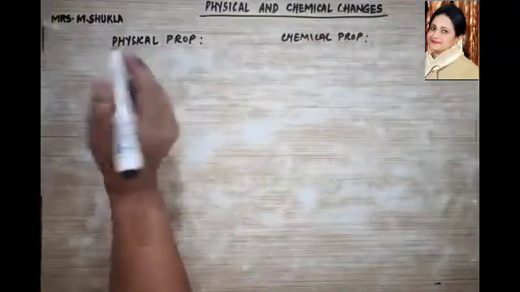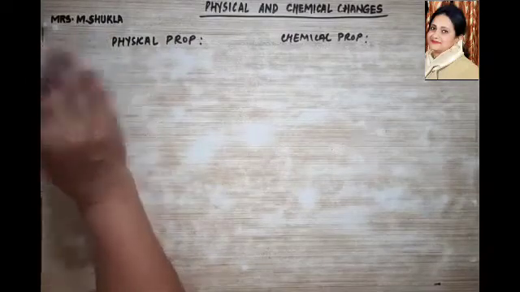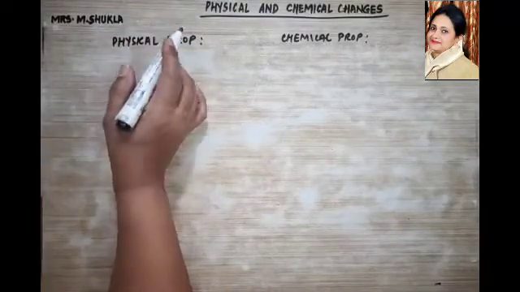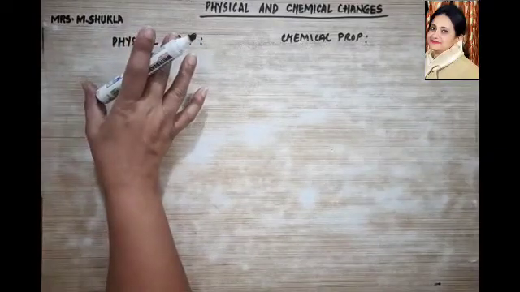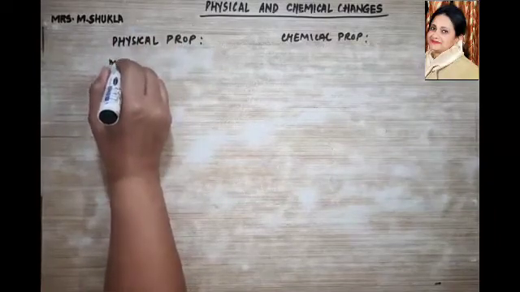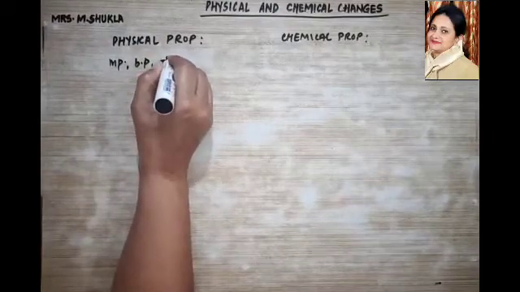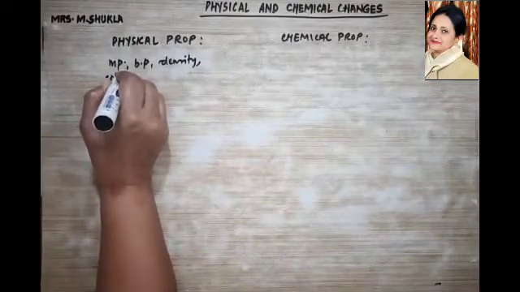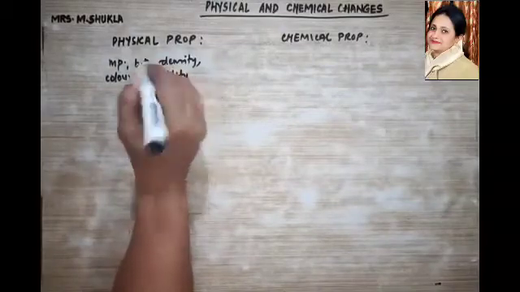The properties that are associated with a physical change, which can be determined by physical observation, are termed physical properties. For example melting point, boiling point, density, color, or solubility. These are the physical properties.